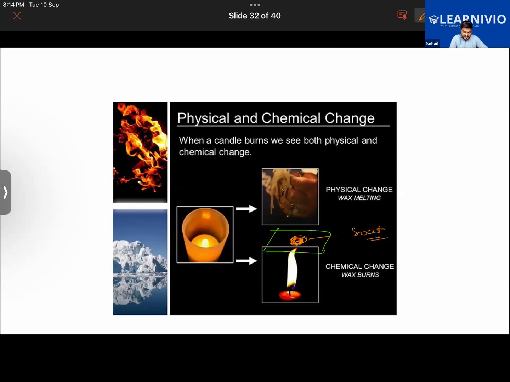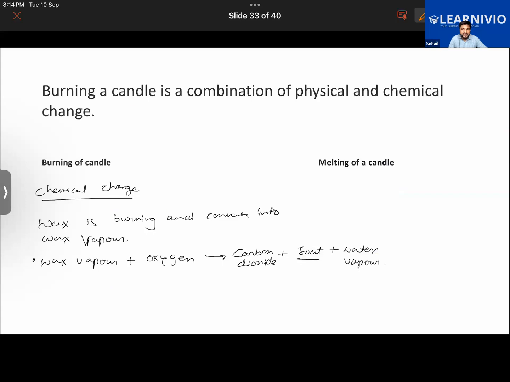And where is it coming from? It is coming from the wax. The wax converts into wax vapor, and due to the heat, the wax vapor reacts with oxygen to give out carbon dioxide gas. Carbon dioxide gas, water vapor and soot are all given off. So that is the chemical change happening here. But the melting of the wax is considered a physical change.